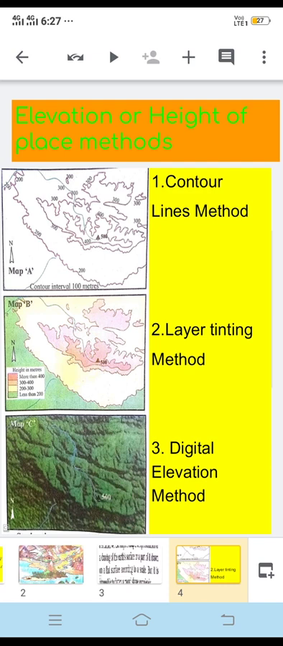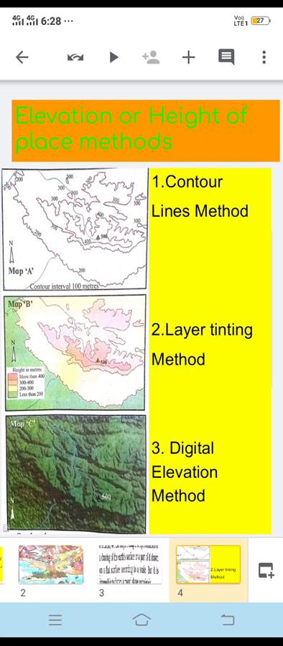So in the first method, what is important? Lines. In the second method, colors are important. And the third method is the digital elevation method. This is the most modern method of showing elevation. In this method information is obtained through man-made satellites. In the digital elevation method man-made satellites are used, and the information collected from the satellite is presented with the help of computers.